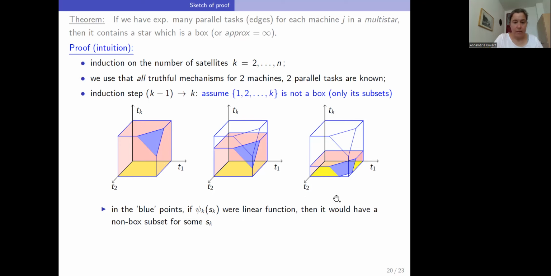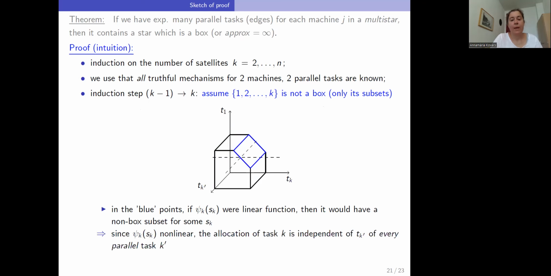So this is excluded. And then we know by the characterization that if it is not linear, then on the other hand, the allocation of the task k and of an arbitrary parallel task of k must be independent. Here we see the independent allocation.